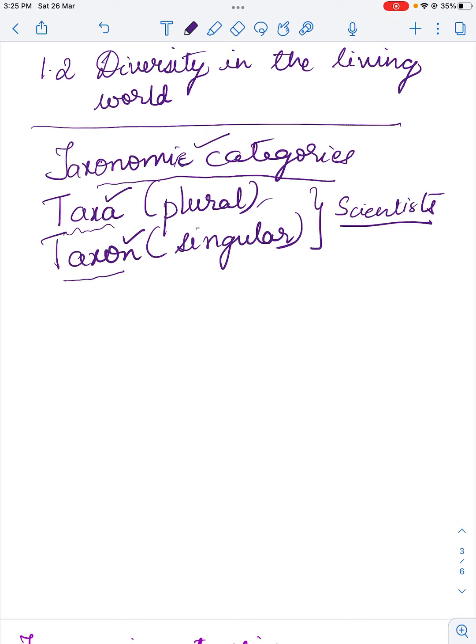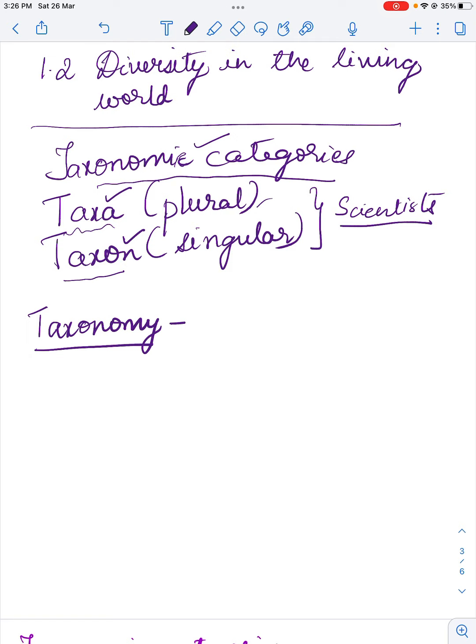Now that we know about taxonomic categories, let us try and define the word taxonomy. Have you heard of this term before? Just take a moment, pause the video, think about it, and you can get back. Okay, all right. I believe you have thought of what the definition might be.